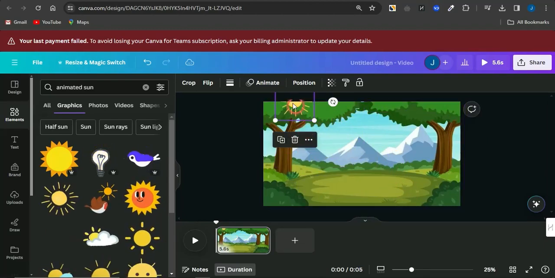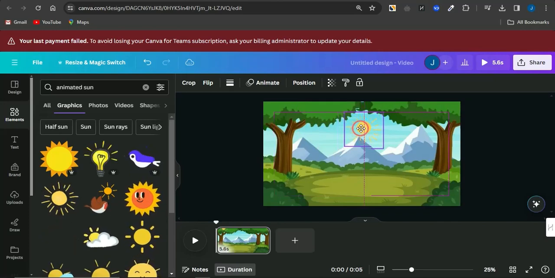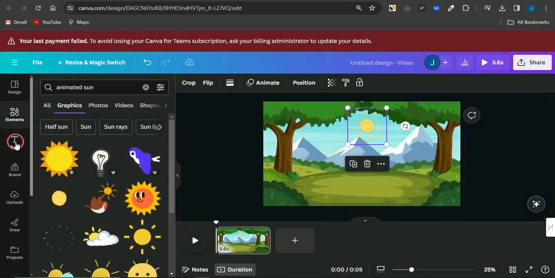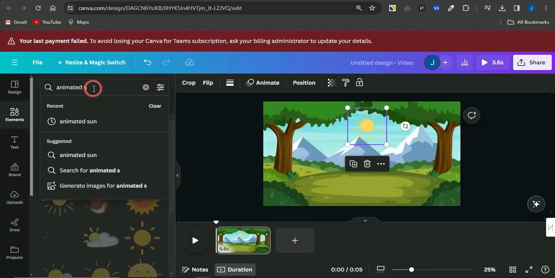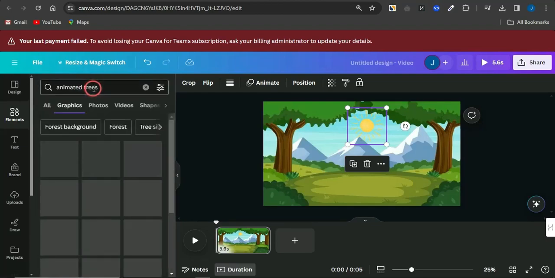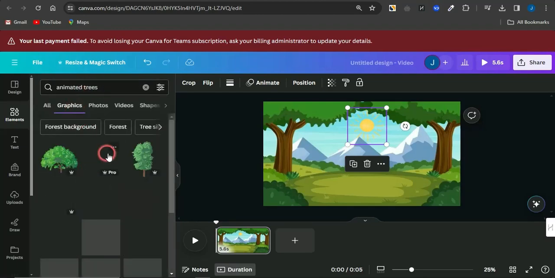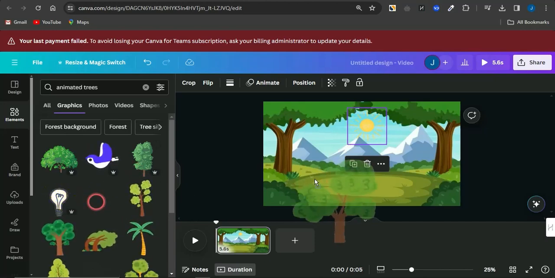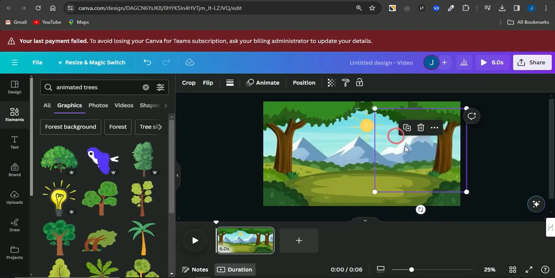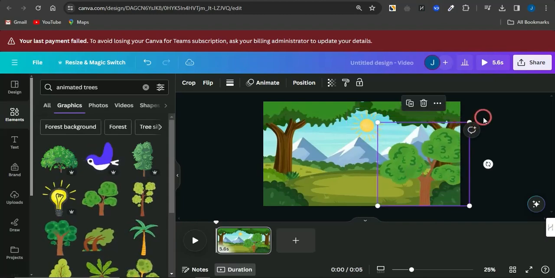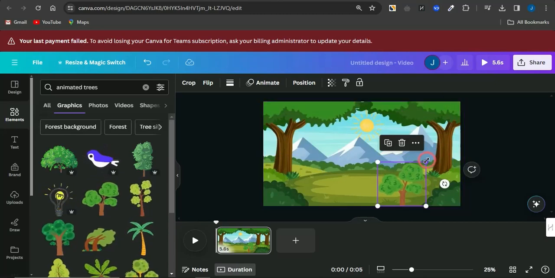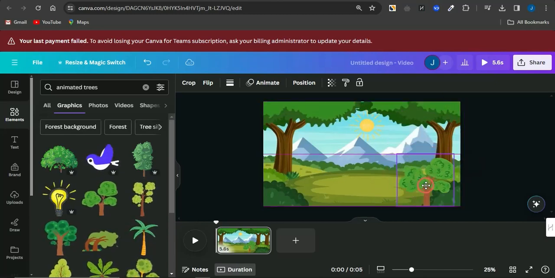So I'm just going to add some other cool and amazing characters right now. As you can see, I can just simply fix that in right there. I can just simply go on to searching for animated trees. So if I do search for that in the graphics section, you'll be able to see a lot of cool and amazing animated trees. And I can just simply drag this one right now, drop it in this section right here and edit that to my preference. Now you can see how cool this is actually looking right now in this section.